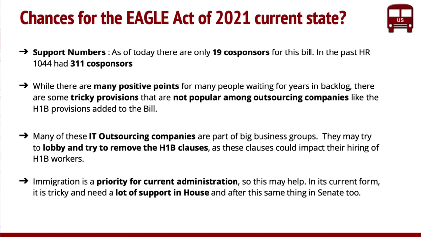But one important thing is that immigration is a priority for the current administration, so that will help to lobby some of these things. We'll have to see how these things move. I expect this to be a difficult path the way it stands, because of all these clauses. But there is a priority, so we'll see how it moves. The President put in the other bill that didn't make it, so that's why they're trying this route.